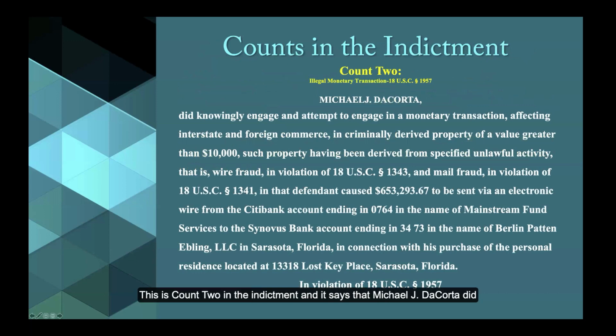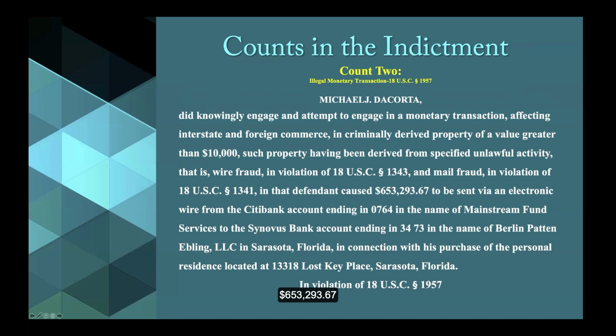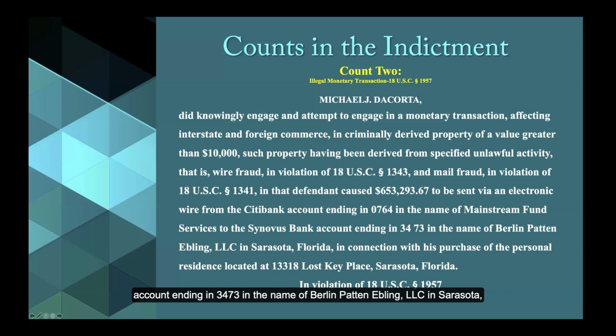This is count 2 in the indictment, and it says that Michael J. DaCorta did knowingly engage in an attempt to engage in a monetary transaction affecting interstate and foreign commerce in criminally derived property of a value greater than $10,000, such property having been derived from specified unlawful activity, that is wire fraud in violation of 18 U.S.C. section 1343 and mail fraud in violation of 18 U.S.C. section 1341, in that defendant caused $653,293.67 to be sent via an electronic wire from the Citibank account ending in 0764 in the name of Mainstream Fund Services to the Synovus Bank account ending in 3473 in the name of Berlin Patton Ebling LLC in Sarasota, Florida, in connection with his purchase of the personal residence located at 13318 Lost Key Place, Sarasota, Florida, in violation of 18 U.S.C. section 1957.